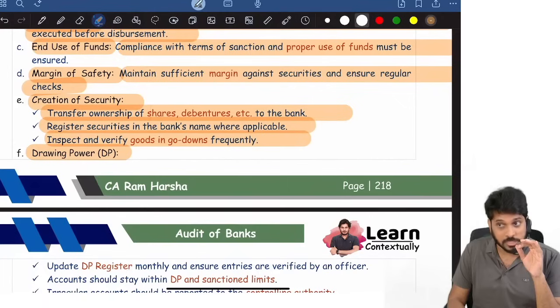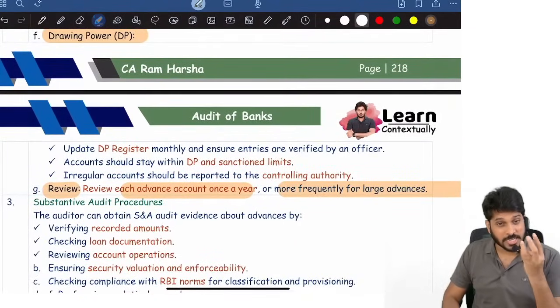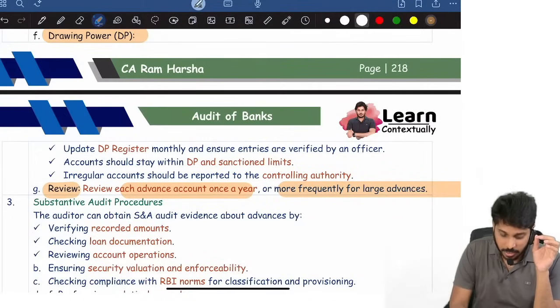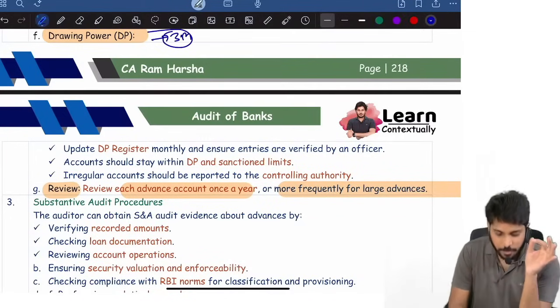Inspect and verify godowns in case of current assets. Hypothecation, all that. DP. What does the auditor have to check regarding DP? Controls, internal controls. Remember, this itself can be asked as a 3 marks question. What are the internal controls over drawing power?